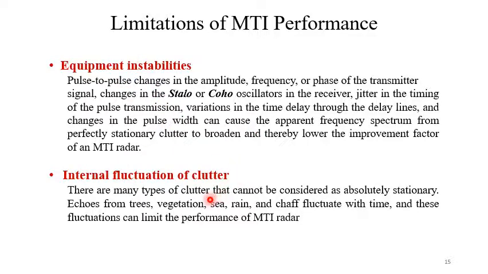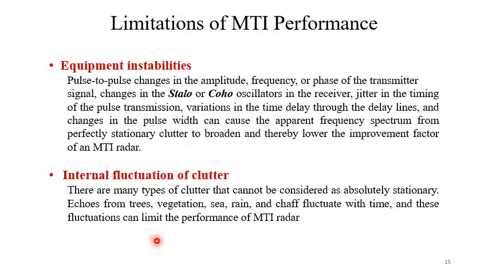Now, internal fluctuations of clutter. There are many types of clutter that cannot be considered as absolutely stationary, like echoes from trees, vegetations, sea, rain, and chaff fluctuate with time.